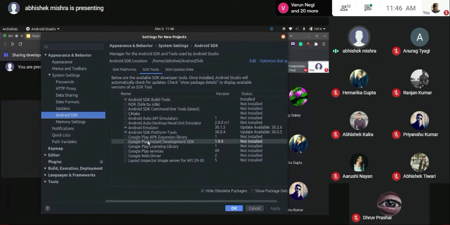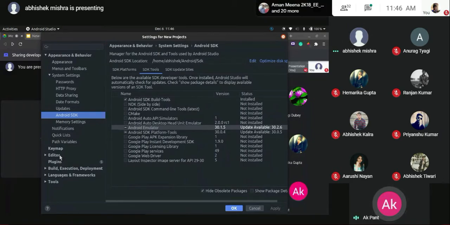Now these are the extra tools that we have. You don't need anything as such. Just allow the default ones to stay selected. And an important thing, you need this option of Android emulator to be selected. Is my screen visible or do I need to increase the text size? It's visible. Okay, thank you. So basically, you need to select this emulator. What will be the use? I'll tell you a bit later.